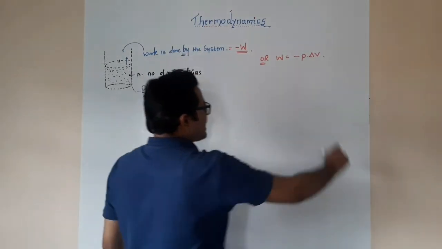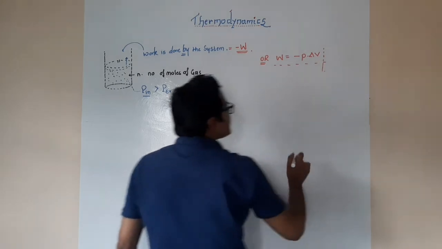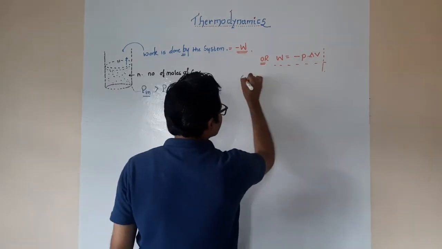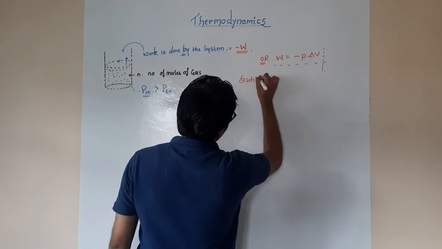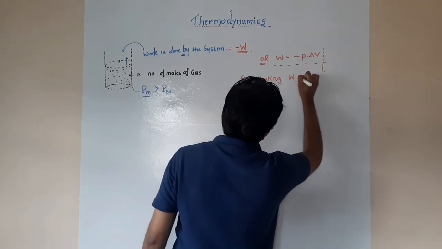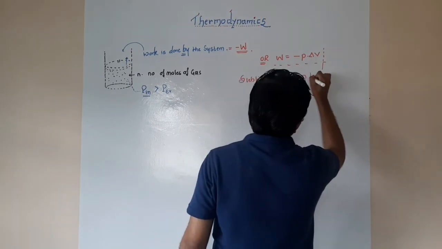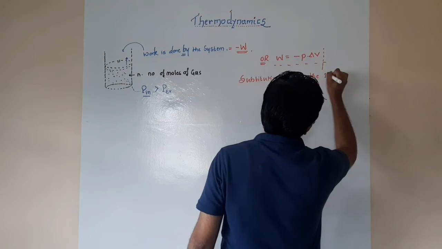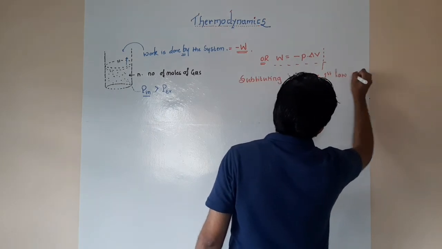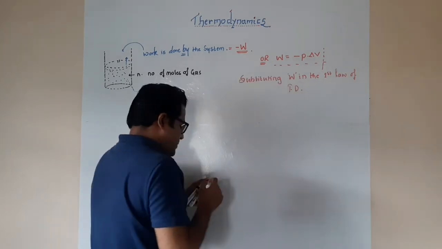So, if that is the condition, let's substitute the work in the first law of thermodynamics expression.